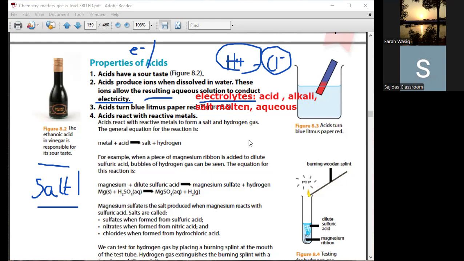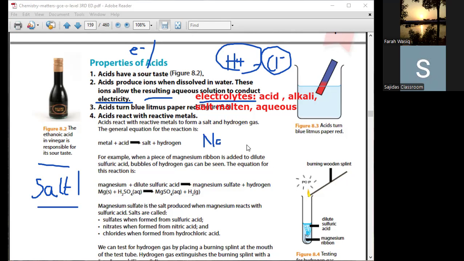Electrolytes do not conduct electricity in solid state, but only in liquid state. Yes, only in liquid or molten state. Liquid state means if I'm going to melt a substance without adding water into it. For example, I have NaCl. Again, I'm giving you the example of sodium chloride.